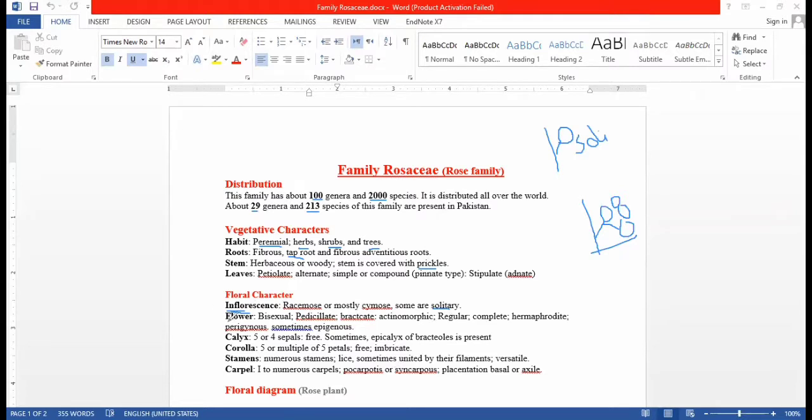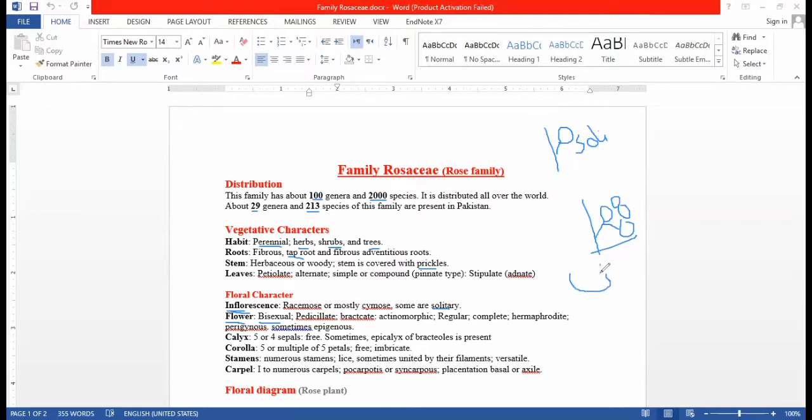After the inflorescence, now let's study the flower. The flower of this family is bisexual. Bisexual means both sexes: female organ and male organ are both found in a single flower.